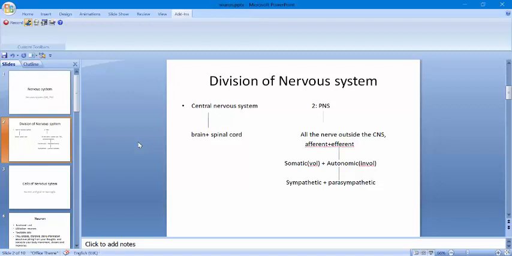Okay, and now our peripheral nervous system. It consists of all the nerves outside the central nervous system, and it consists of neurons that provide communication between the central nervous system and organs throughout the body. Now let's have a look at further divisions of the PNS. The peripheral nervous system can be further subdivided into two divisions: one is afferent and the other one is efferent.